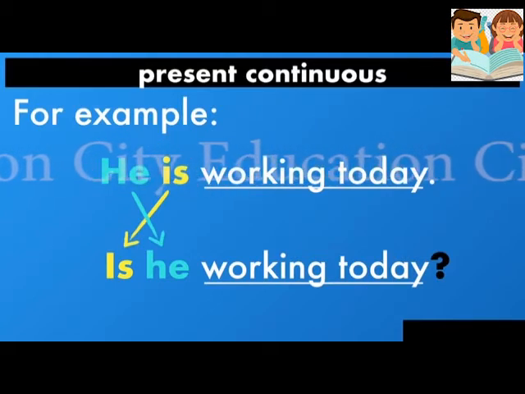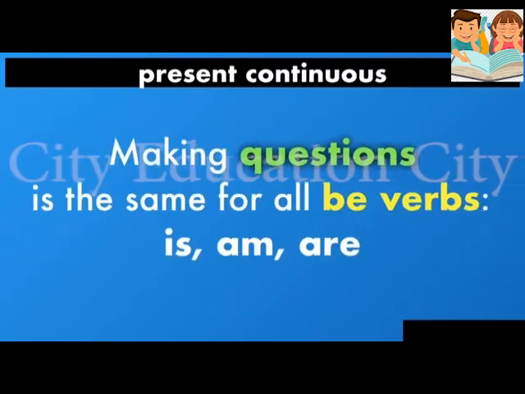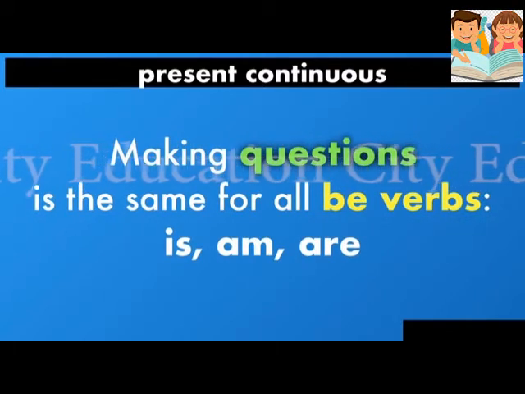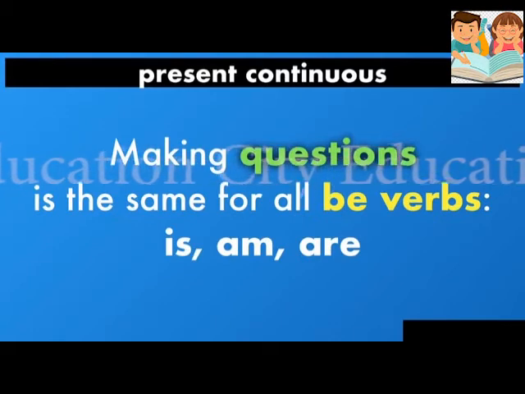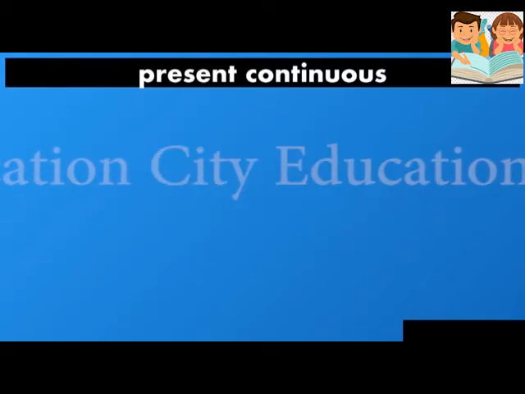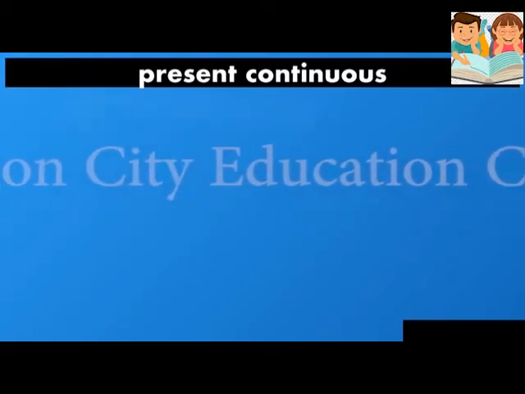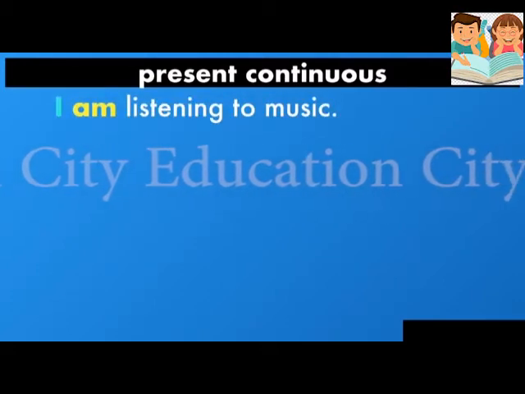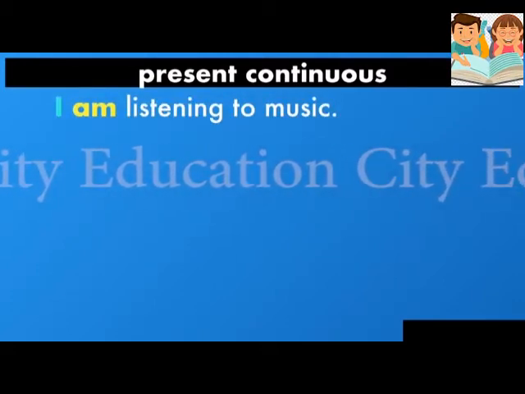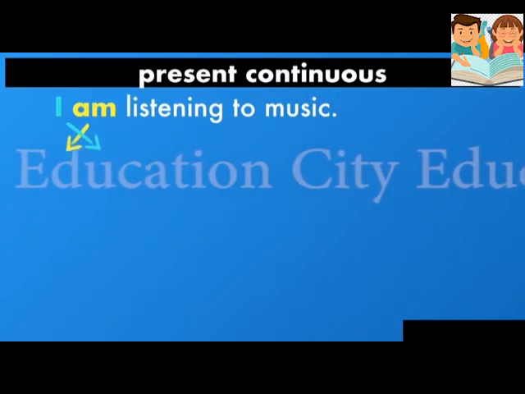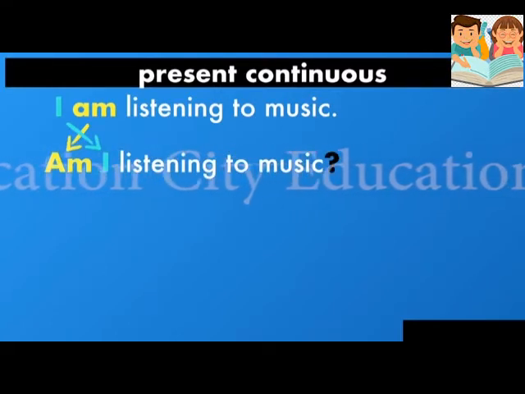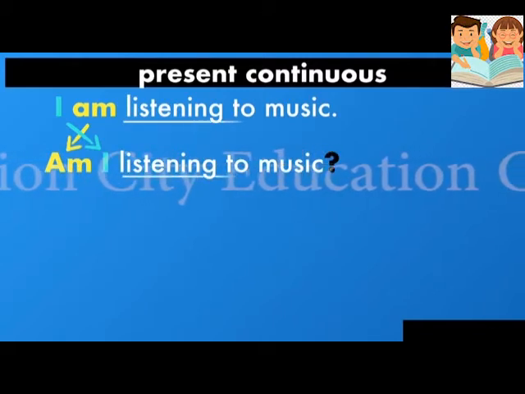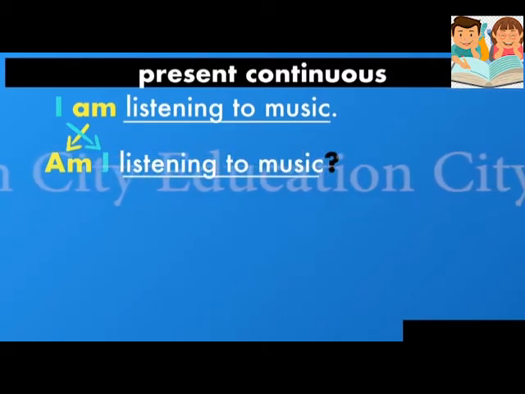So making questions is the same for all the three be verbs: is, am and are. Questions will be same. For example, I am listening to music. By switching be verb and subject, it will be: am I listening to music, with question mark. Okay, question mark ज़रूर लगाते हैं.